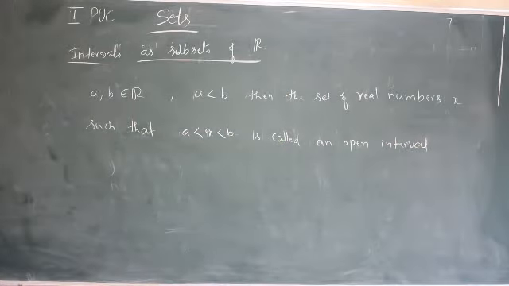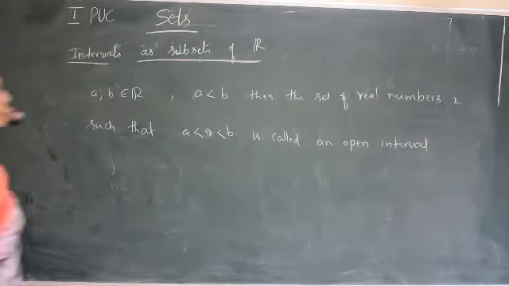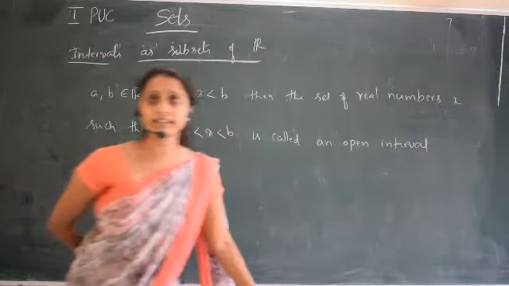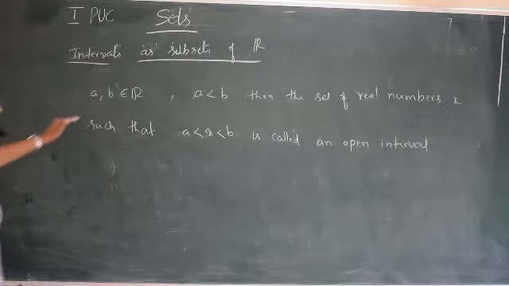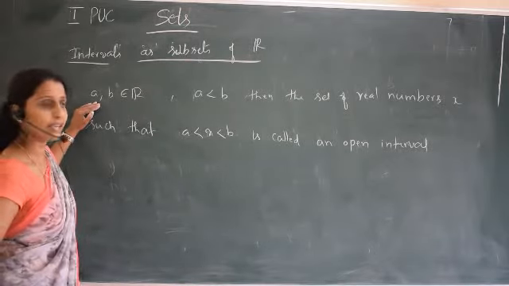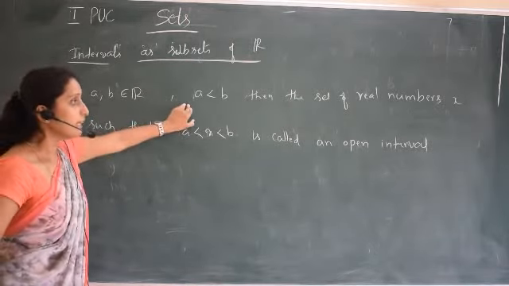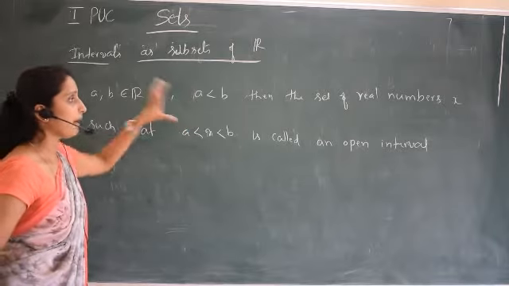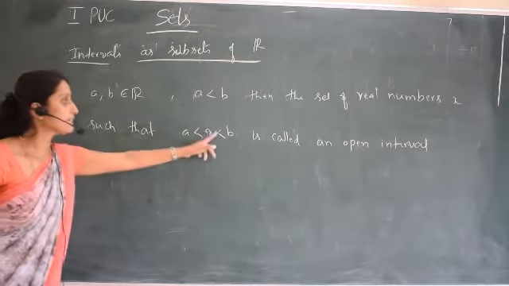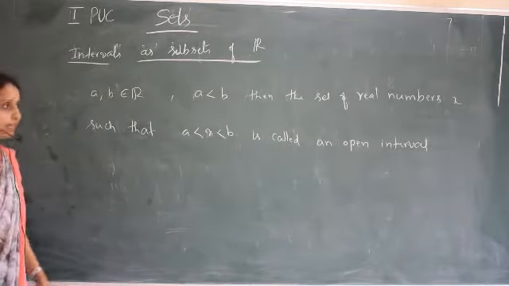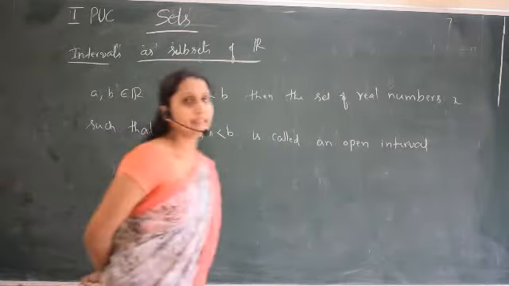This open interval is a subset of the real line. In the real line, if I consider any two real numbers A and B, the condition is A should be less than B, then there exists a real number x, x is any number in between A and B, and this is called an open interval.